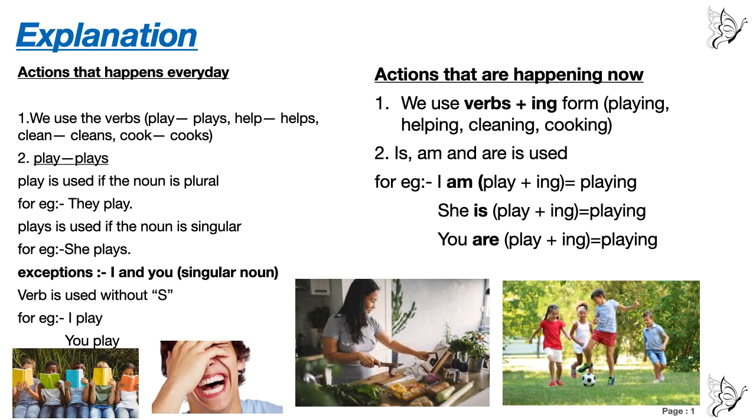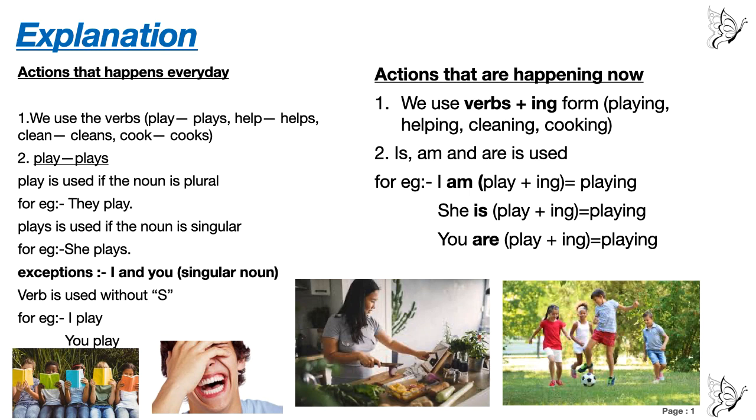She is. She is singular. So with she, he, it, you will use is. Don't use she are or she am. She is, play is a verb plus ing is equal to playing. You are. With you, you cannot use is or am. Understood? You have to use you are. Play is a verb plus ing.